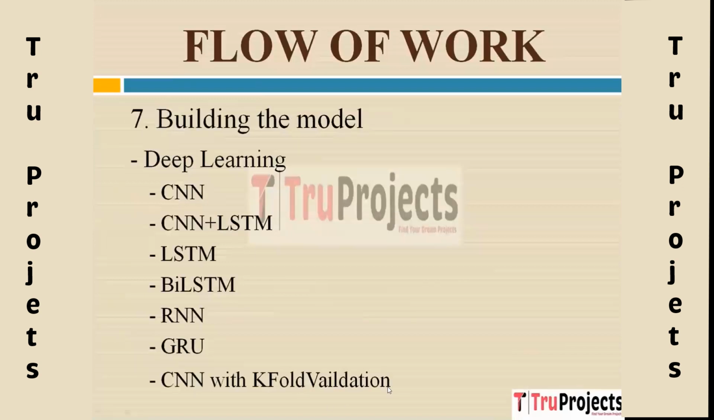Next, we have CNN with K-fold validation. It combines convolutional neural networks with K-fold cross-validation. K-fold cross-validation is a technique used to assess model performance by dividing the data into K subsets and holding out one subset for testing the model, K times.